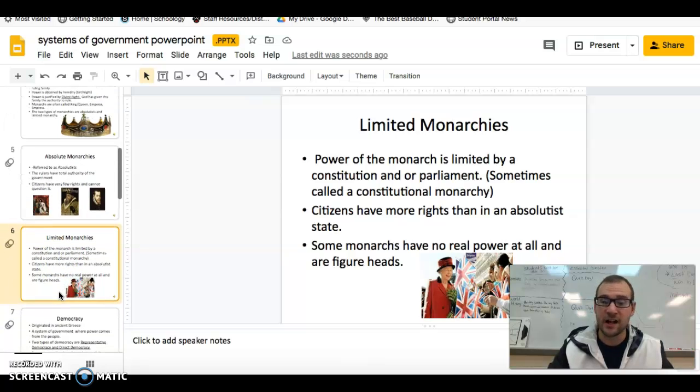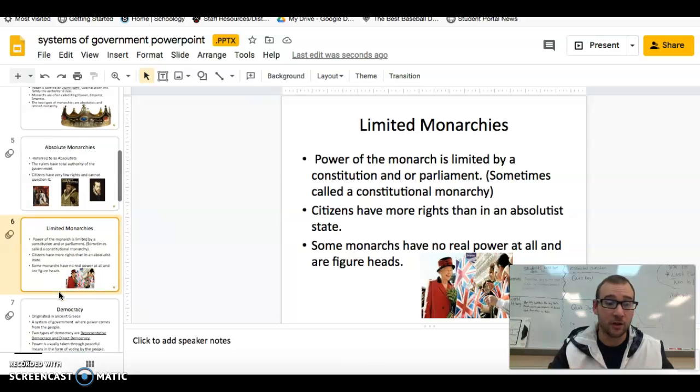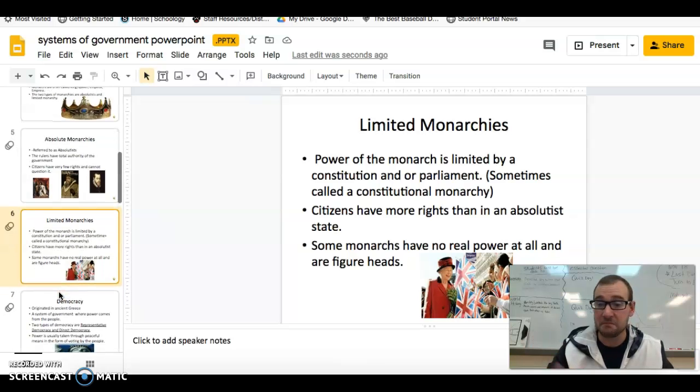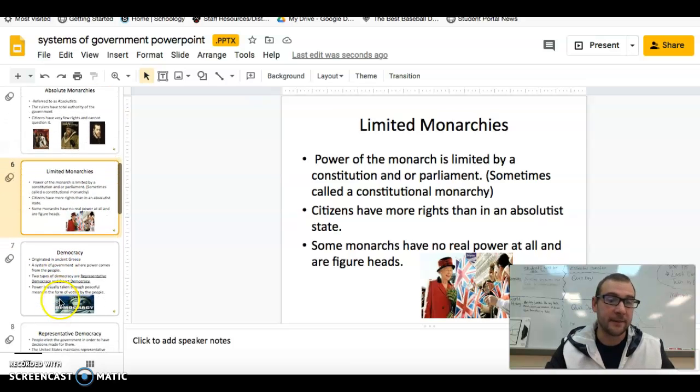But they are figureheads and obviously still well respected, and people follow the royal family, especially on marriages and births and stuff like that. People are really big into that.